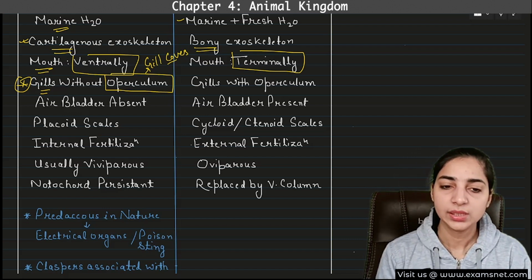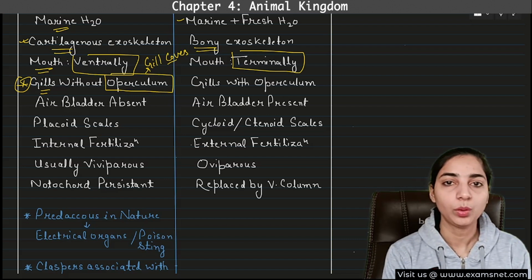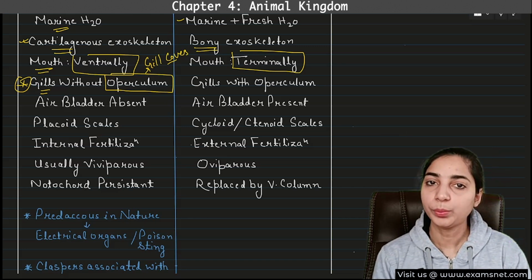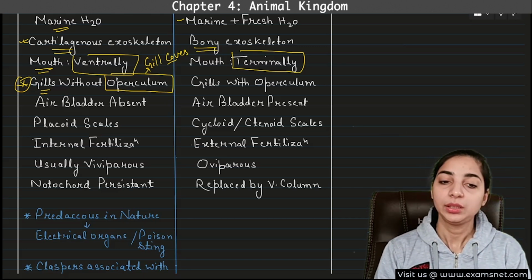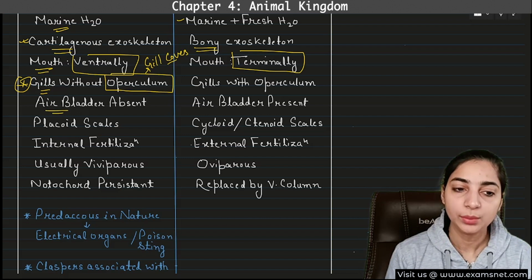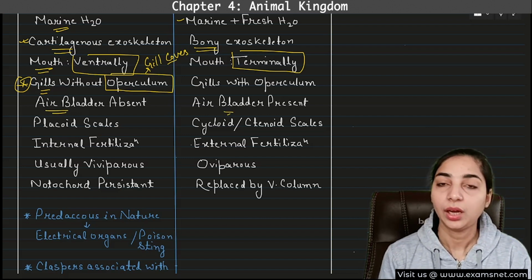Okay, so you can see that the Osteichthyes seem to be more advanced than the Chondrichthyes. Okay, they seem to be. So gills are without operculum in Chondrichthyes, whereas the operculum is present in the Osteichthyes. Then next point is air bladder is absent in the Chondrichthyes, whereas these are present in the Osteichthyes.